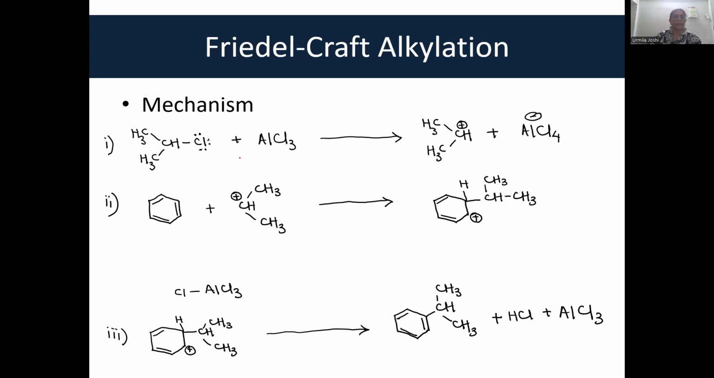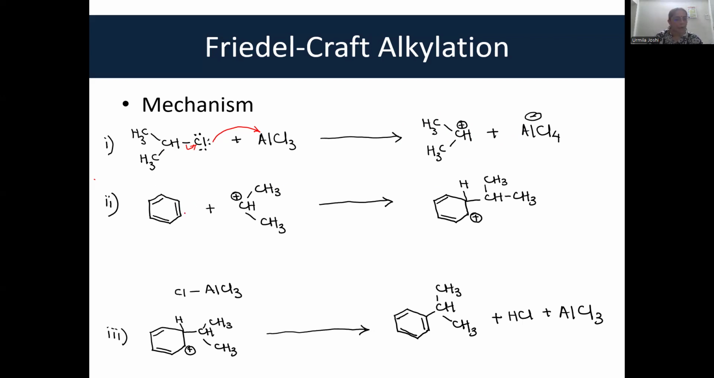The mechanism, let us see the mechanism. AlCl3 is a Lewis acid. It has 6 electrons in the outermost orbit, aluminium, and therefore it can accept electron pair. So AlCl3 accepts electron pair from chlorine, and this results in formation of a carbocation, isopropyl carbocation. This isopropyl carbocation then reacts with benzene.